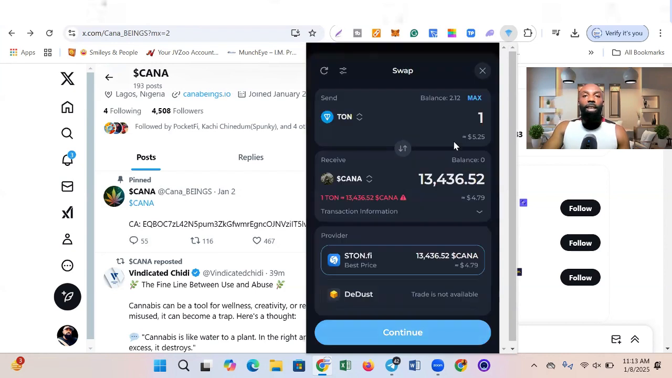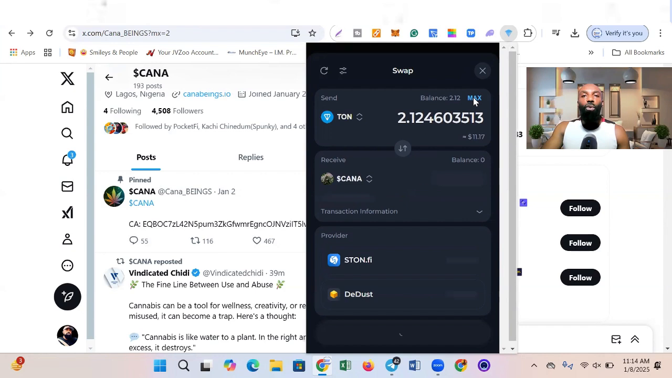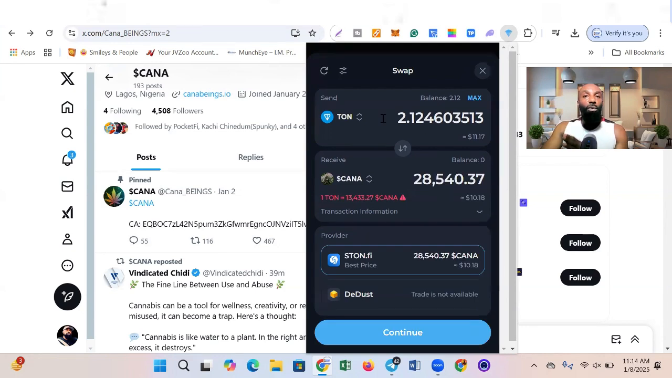Then here it's going to show you what you have. If you want to buy with the whole of the Ton that you have, you're going to put it here. Let's assume I want to buy with 1. So I'm going to put in 1 Ton here. I'm using 1 Ton to buy this amount of CANA, which is 13,433.05. You need to also make sure that you reserve some Ton for gas fee.